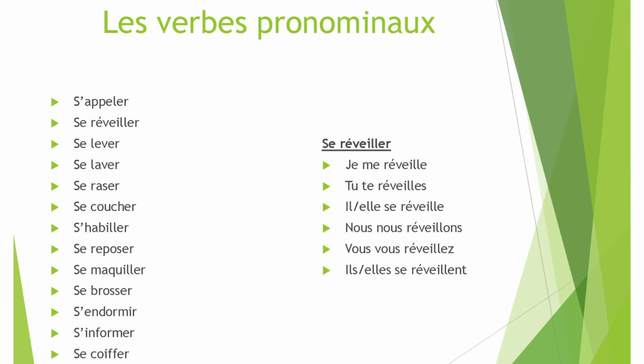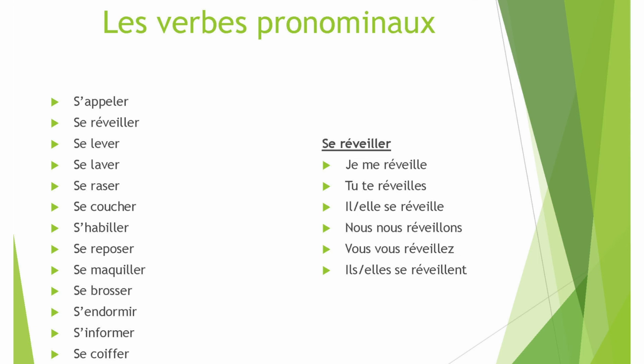Most of these verbs can exist by themselves, I mean without the se. But when it is an action which falls back on the subject, we use a pronominal verb. So all these verbs, we will have se in the infinitive and you conjugate them with je me, tu te, il se, elle se, nous nous, vous vous, ils se. Sometimes it is a confusion if this is not explained. The subject is repeated twice, like nous nous réveillons. Well, that is because the verb is of that nature that the action is falling back on the subject. It's called a pronominal verb.